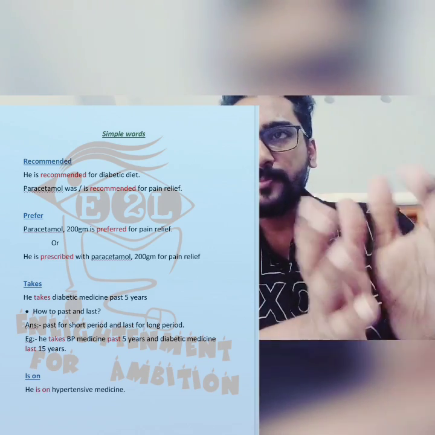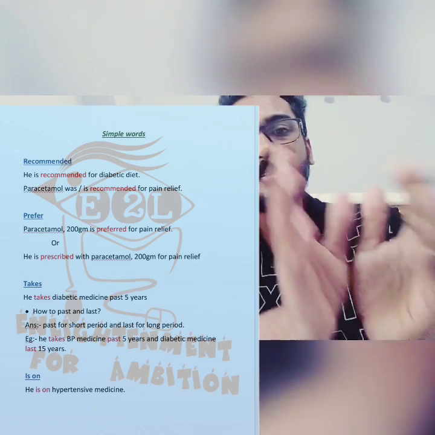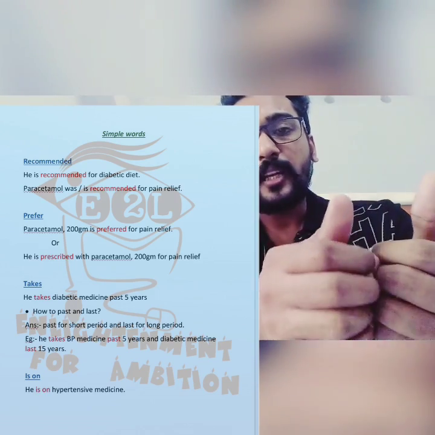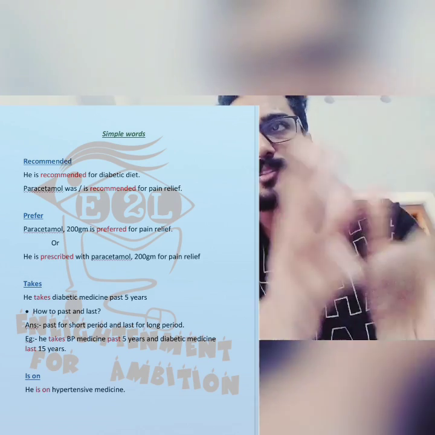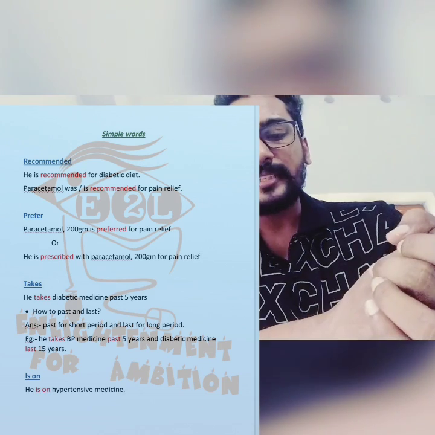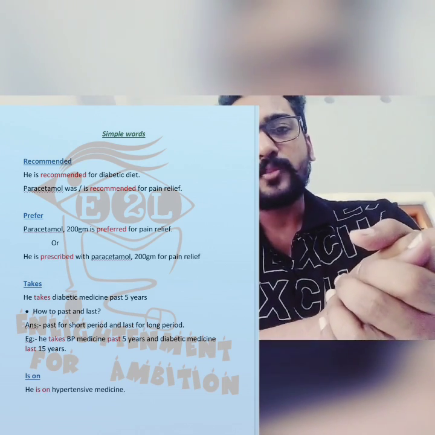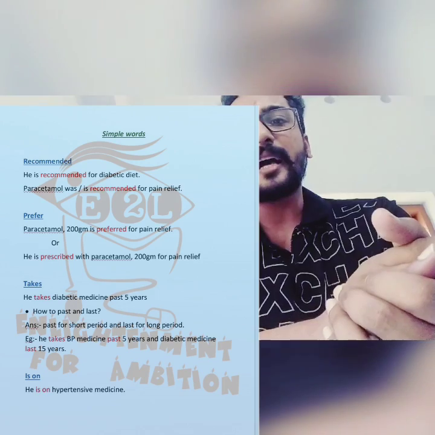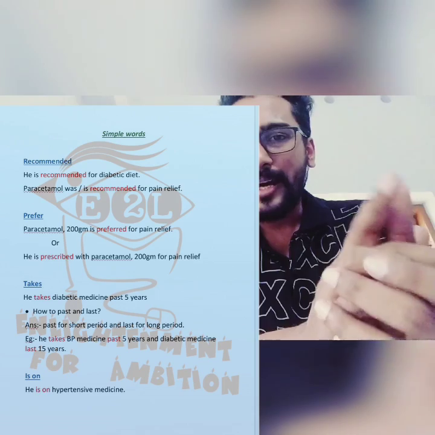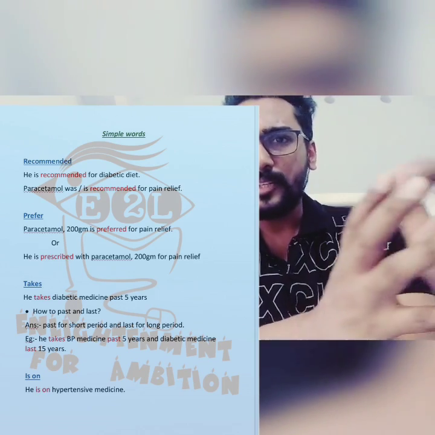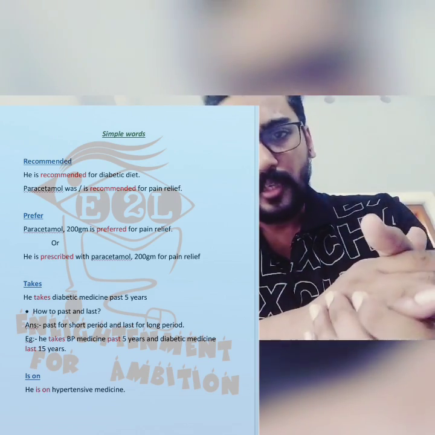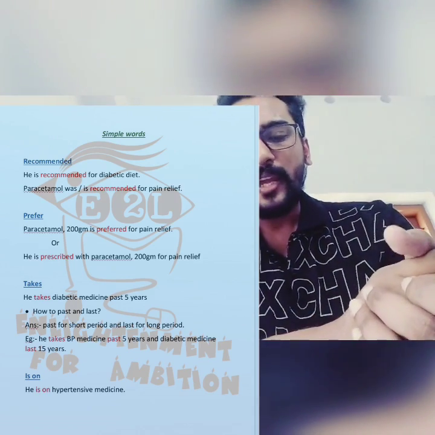So how you need to write this sentence, I tell you: past and last. Past means past 5 years, last means 10 years or 15 years. Last you always have to write in your second line or second sentence. So here the sentence will be: patient takes blood pressure medicine past 5 years and diabetes medicine last 10 years. That will be your sentence. So don't get confused about past and last. Past means recent years and last is about the maximum duration of years. Fine. The last one is is on.